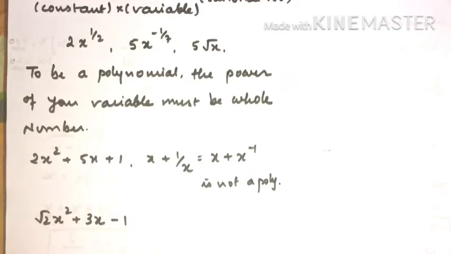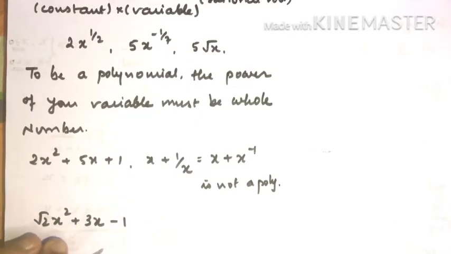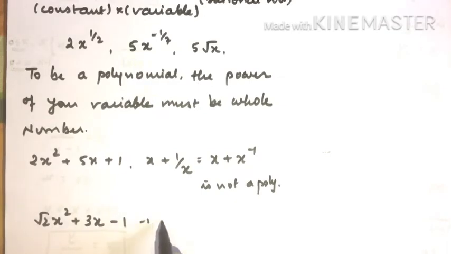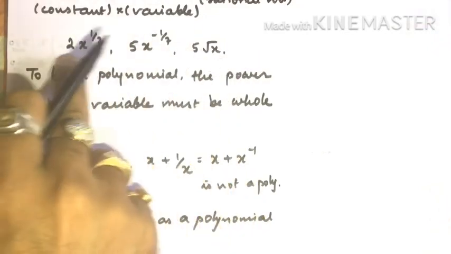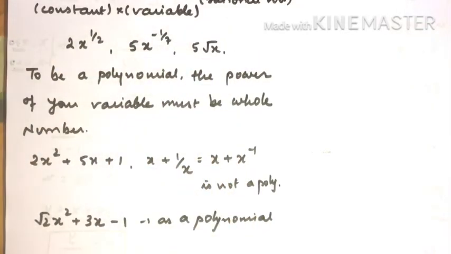The coefficient can be any real number, but the power of x must be a whole number. So we can say definitely this is a correct one. We don't have any problem. We can call this particular algebraic expression a polynomial. I hope everyone is getting me. Correct. These others are expressions which are not polynomials.